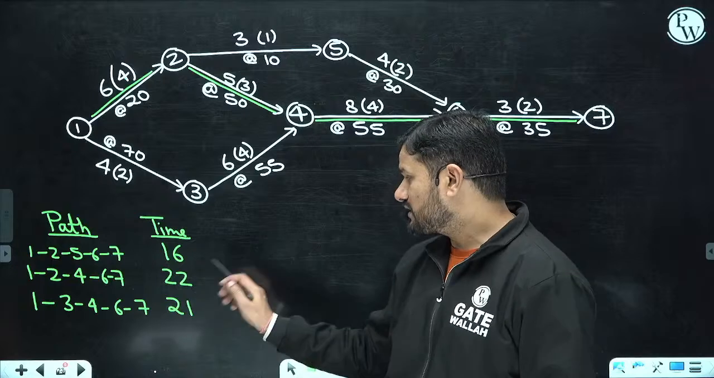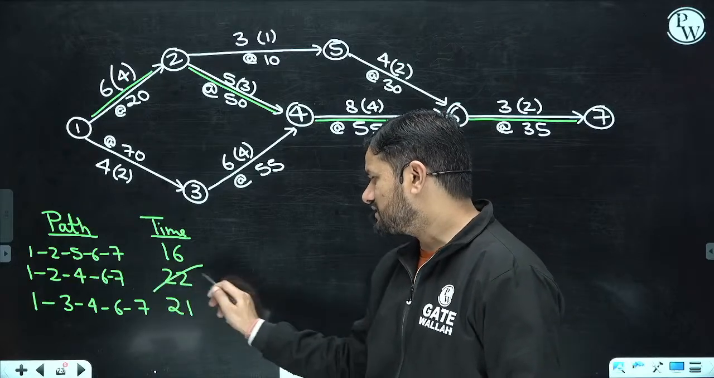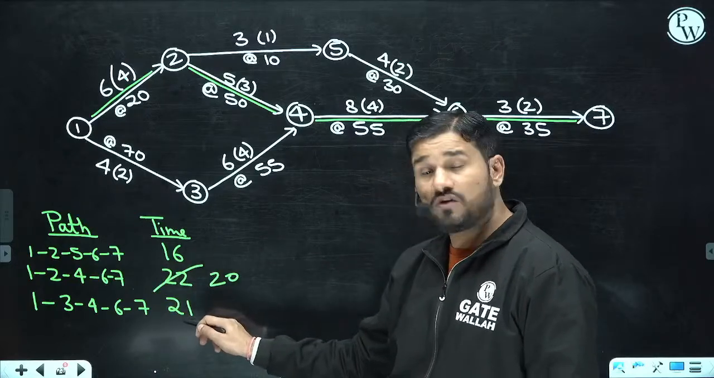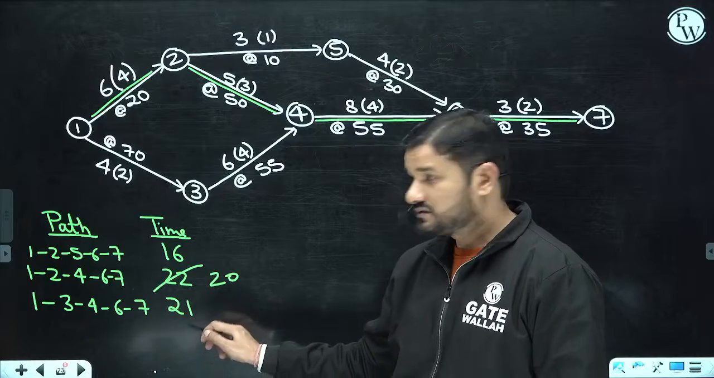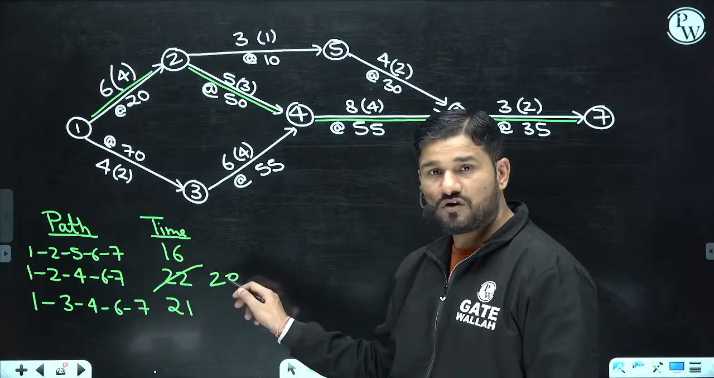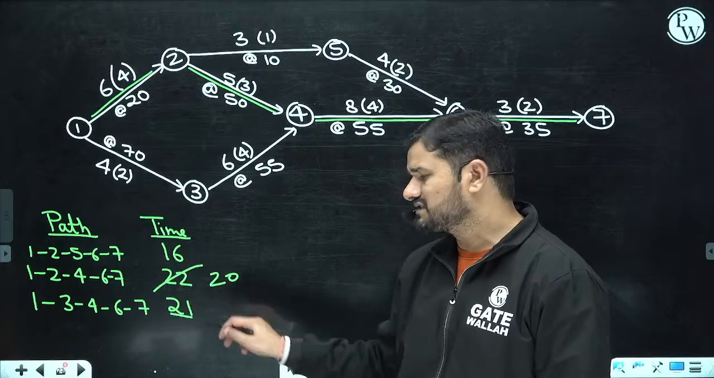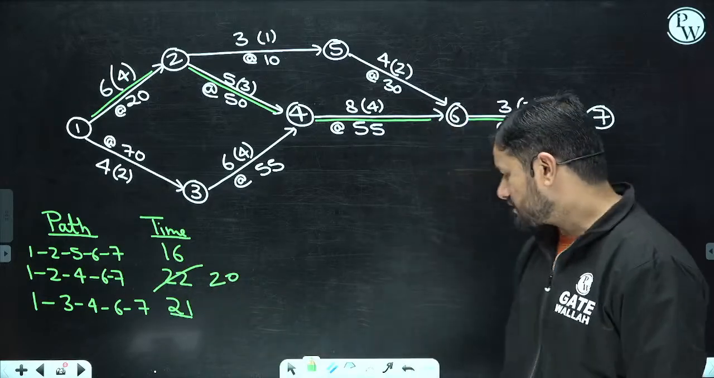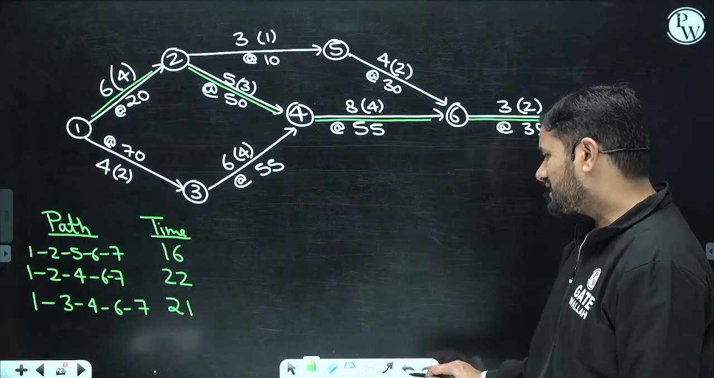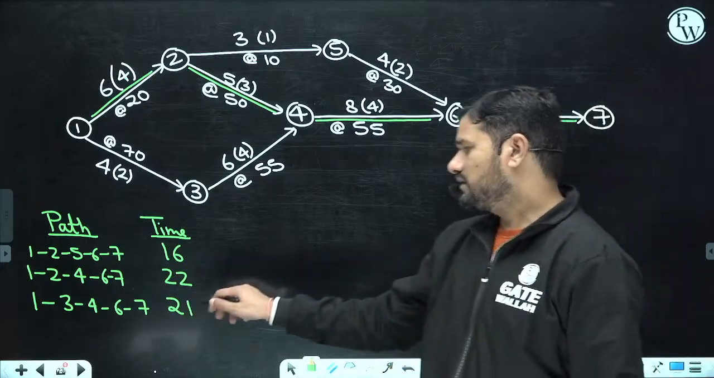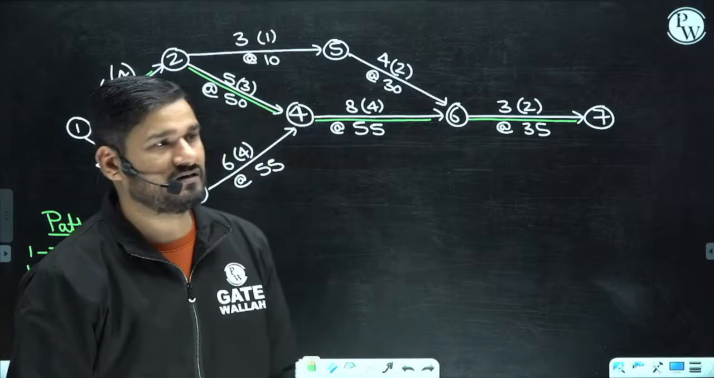Why? Because suppose you are doing the crashing over this path, let's say you are making this 20, there is no impact coming on 21. If you are making this 20, the project will not be completed in 20 because the longest path is taking 21 days. So if I ask you blindly how much crashing you can do, only 1 day of crashing can be done here. Are you getting this point?